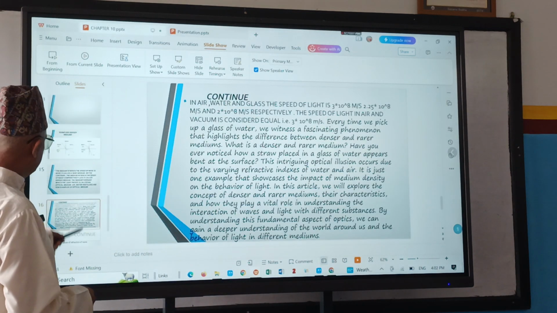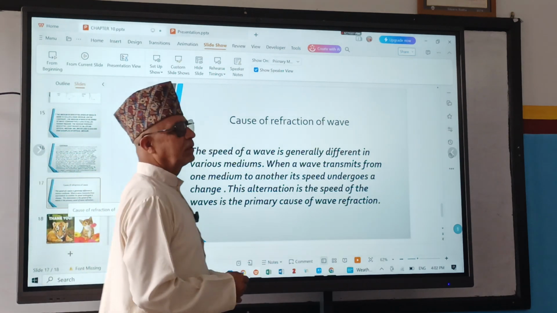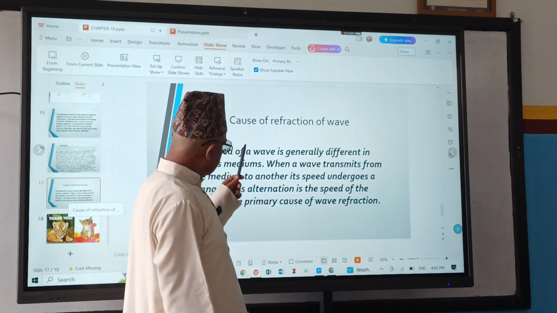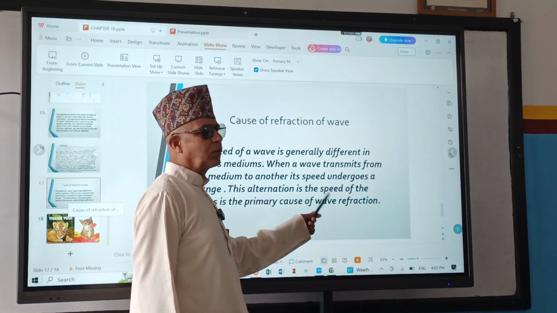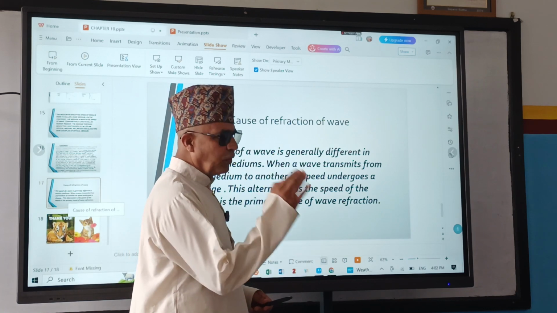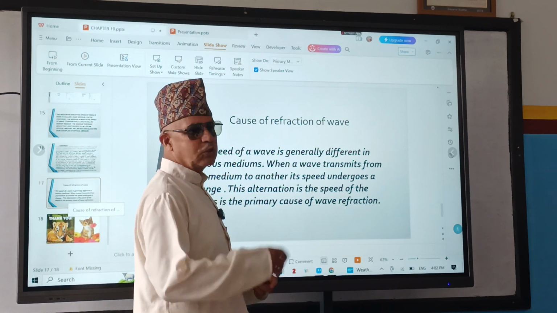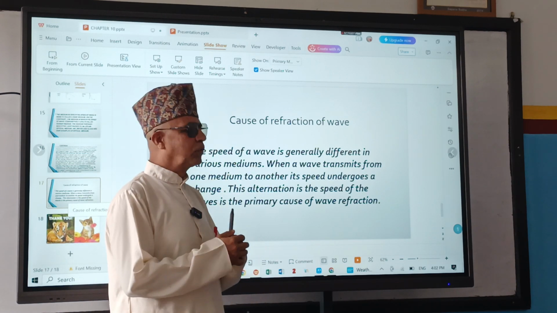And next thing she said, cause of refraction of wave. Why does the wave refract, bend? Main thing is, speed of the wave in different media is different. The wave does not travel in all media with the same speed. In solid, it travels with less speed. In liquid, more speed.